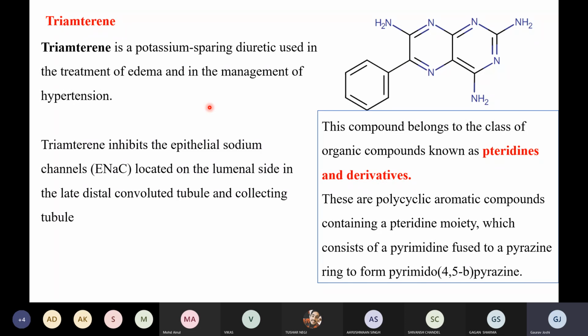So now triamterene inhibits the epithelial sodium channel, right, which is located on the luminal side. So these ENaC are the sodium channel, so they will be blocking the sodium channel, due to which the sodium will not be able to reabsorb back to the blood. Simple mechanism, right?